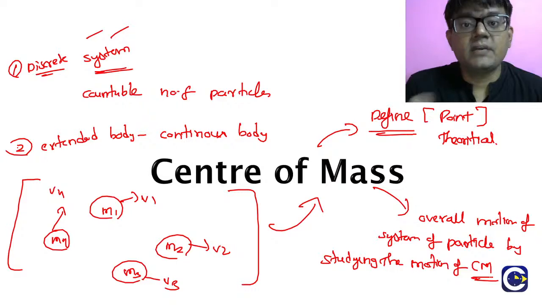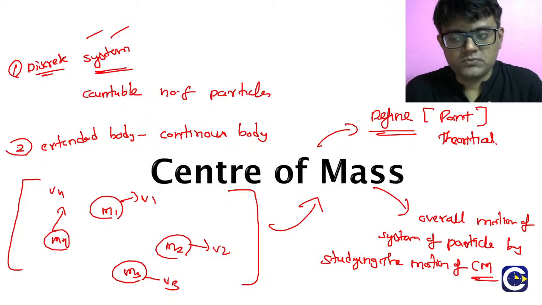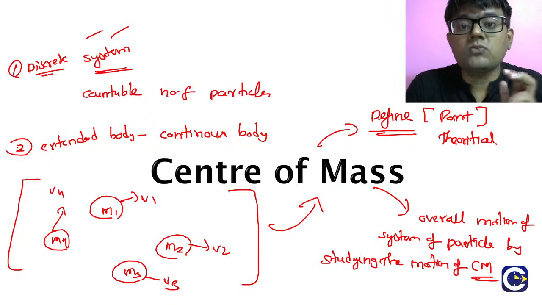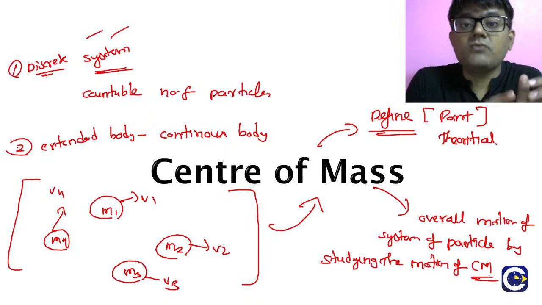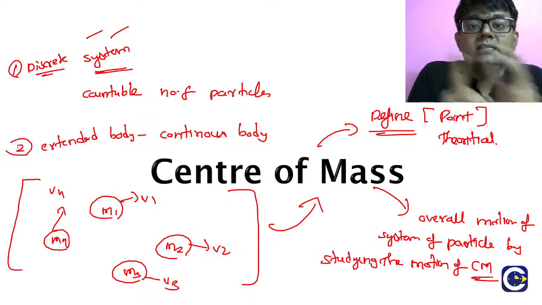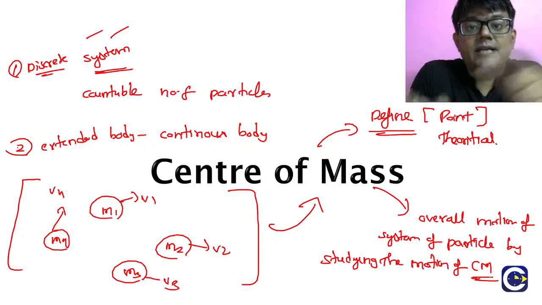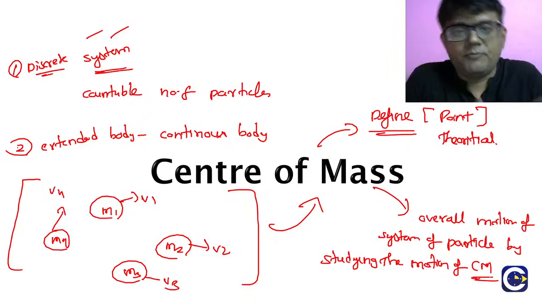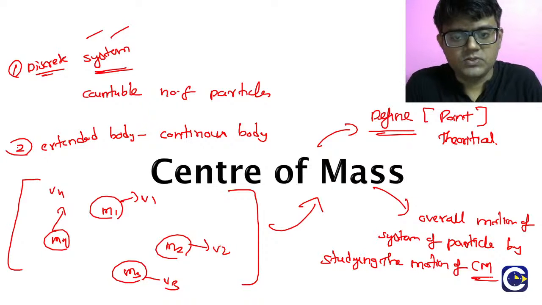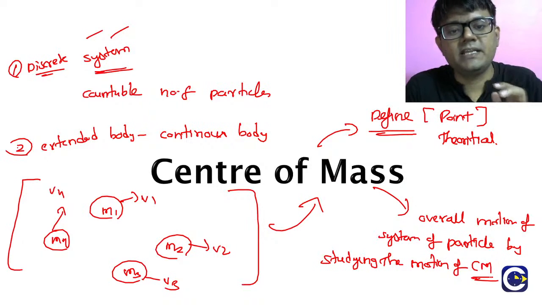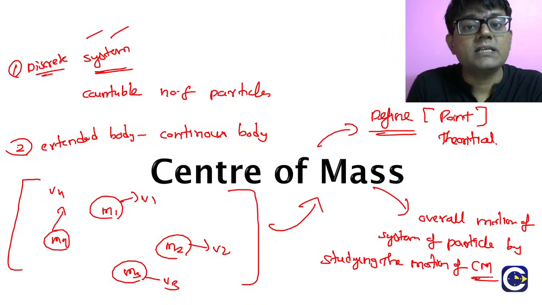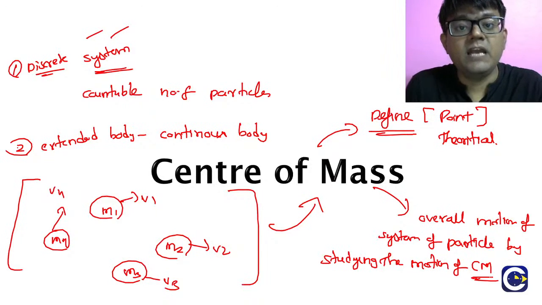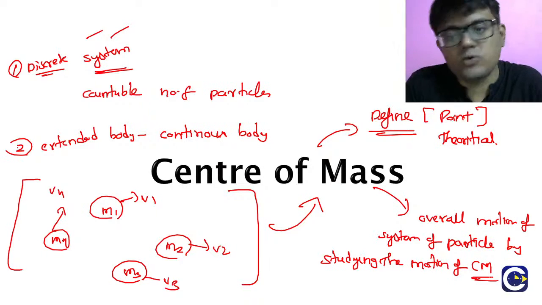It's a theoretical point, which we are now going to define. First we have to understand how to define the center of mass. After that, we have to see how the motion of the center of mass helps us understand the overall motion of the group of particles.